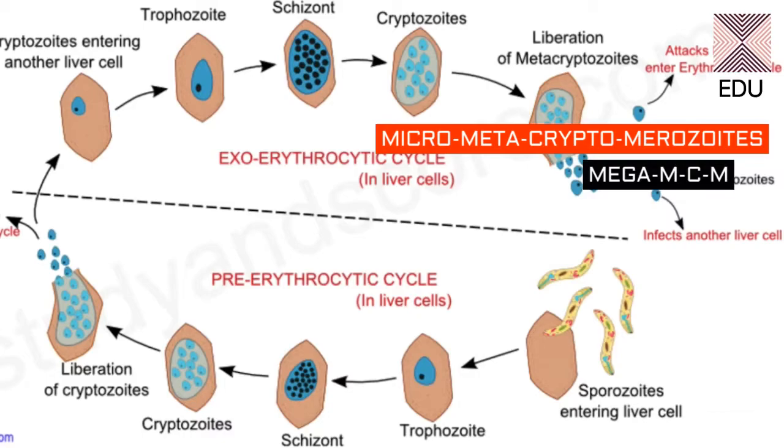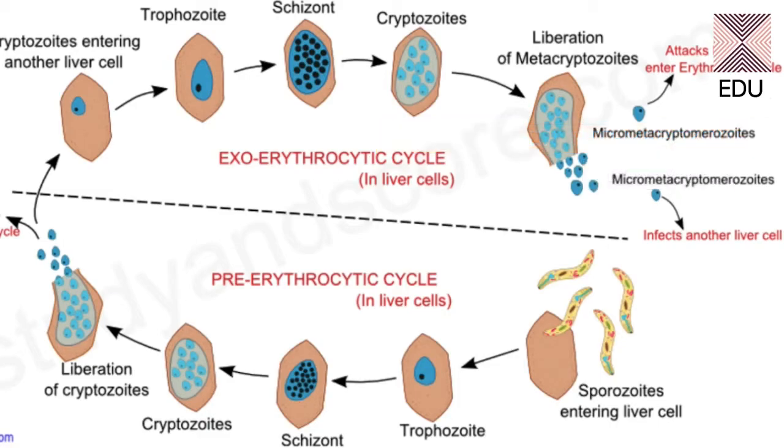This part of the cycle in the liver is called the exoerythrocytic cycle. Now students, we are concerned with the micro type of metacryptomerozoites, which are entering into the second phase of the asexual cycle in man. Now they will enter the RBCs for the next phase, which is called the erythrocytic phase. That means the phase in the red blood cells.